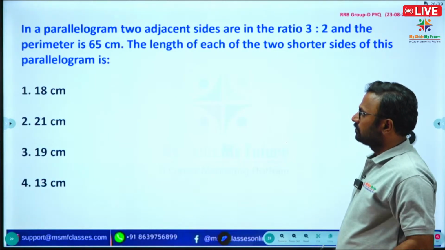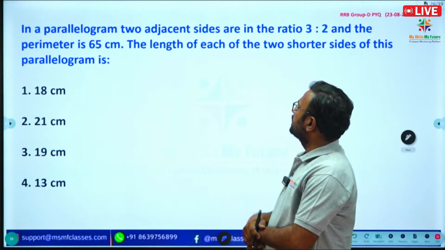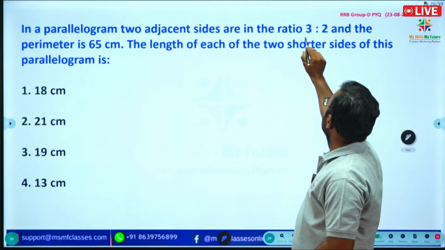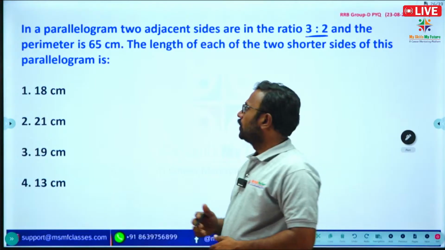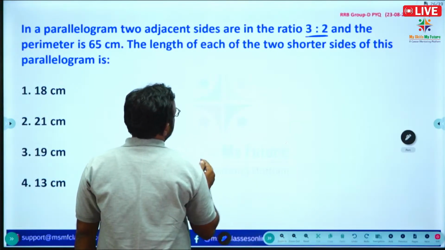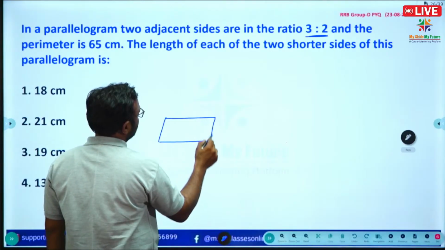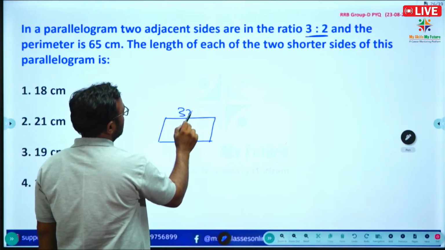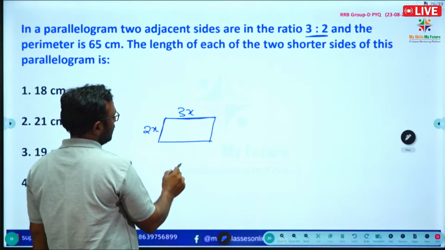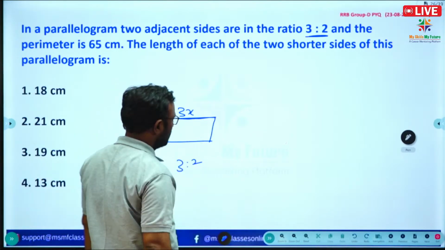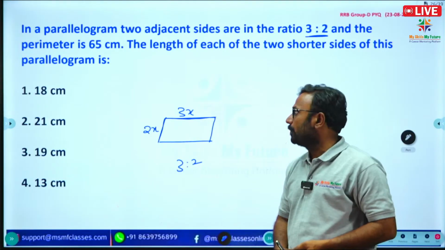See the question here. In a parallelogram, two adjacent sides are in the ratio 3:2. Suppose this is the parallelogram. Here 3x is there, here 2x is there, and the opposite sides are again 3x and 2x. So we can write 3:2 as the ratio of adjacent sides of the parallelogram.